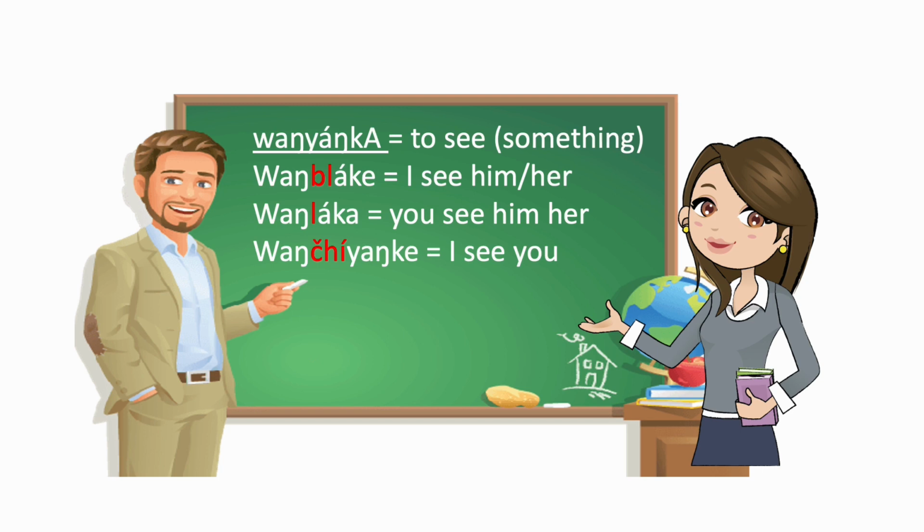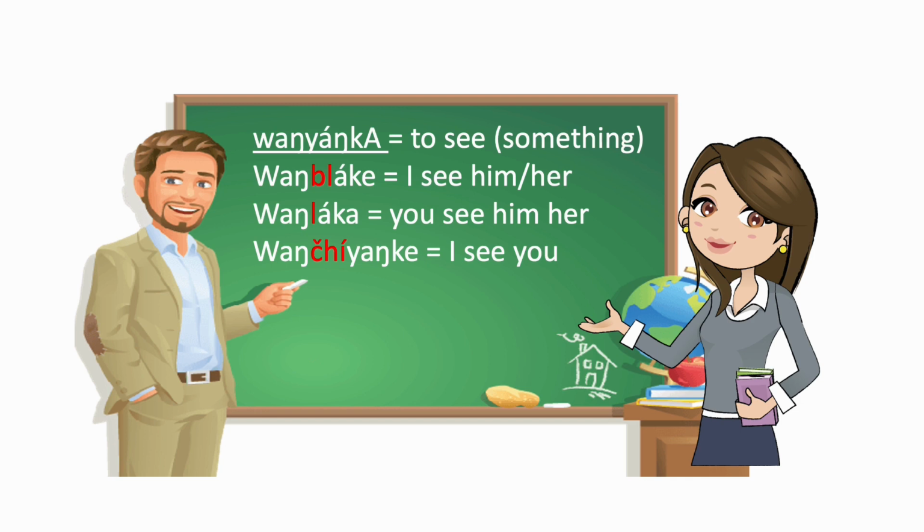So in this type of conjugation and this type of verb, we can't use wamblake because that means I see him or her. We want to use a different verb that means I see you. So this is a different type of conjugation that we have to put in, but you can see that it goes in the same location.